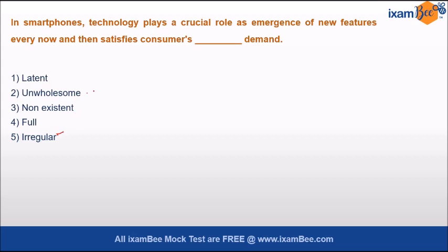Unwholesome demand, we know, is for the products which are perceived to be bad by most people. For example, demand for tobacco and alcohol. But latent demand is what? It is the unsatisfied demand, because the user, the buyer, does not know that he needs a product. So as smartphones evolve and come with new features, users realize that yes, this new feature is important and I want this feature. So before the introduction of this new feature, the buyer didn't know that he has a demand for it, and hence the correct option here is latent demand.